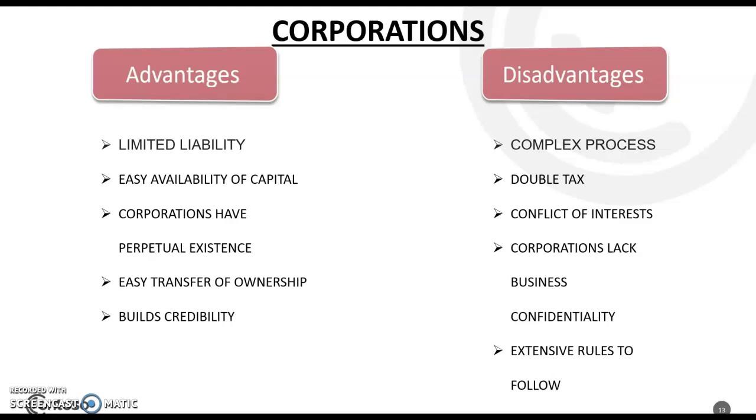Easy availability of capital. In the corporation form of business organization, it is relatively easy to raise a huge sum of capital from the public. Since the total money a company wishes to raise is divided into thousands of shares, the price of each share comes out to be very small. A small price allows a number of people to purchase the shares of the company. Hence, it becomes easy to raise a big amount of capital by dividing it into smaller units.